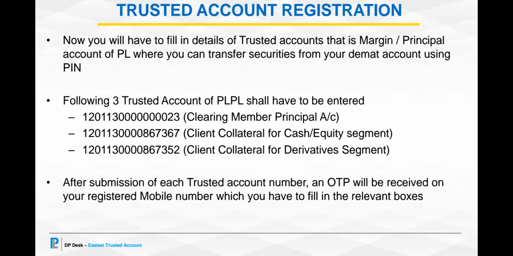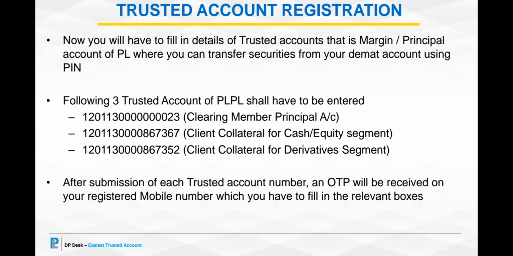Kindly note it with you, so that you do not make a mistake. One would be our clearing member principal account, that is 120113, 8 times 0 and 23. Then the next number is the client collateral account for cash and equity segment, where the last 6 digits would be 867367. And the third account would be client collateral for derivative segments, where the last 6 digits are 867352.